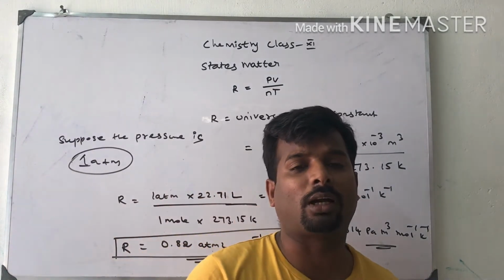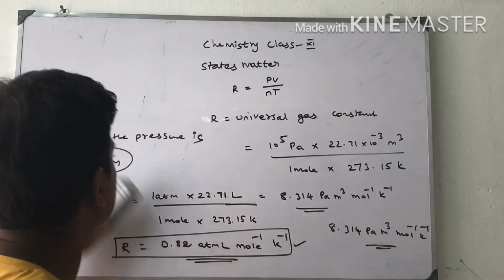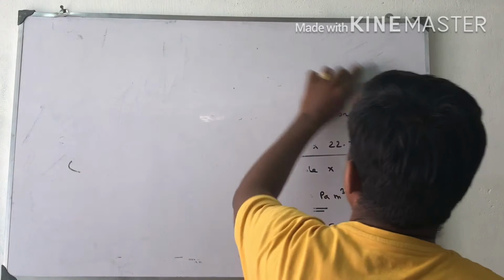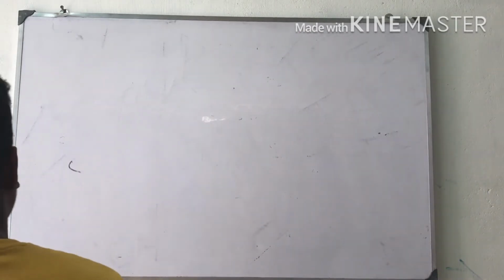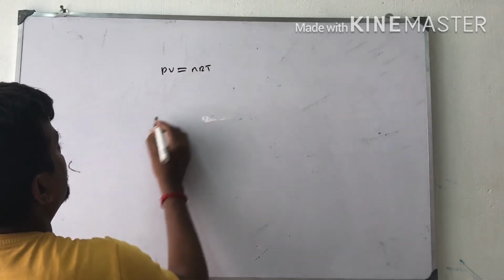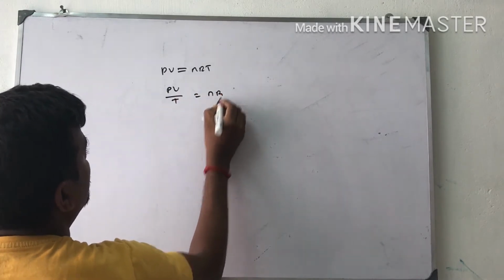Now we are going to combine Charles's law and Boyle's law. We already combined these laws and got PV is equal to nRT. Then PV by T is equal to nR.